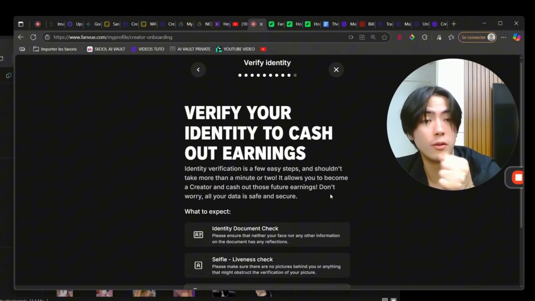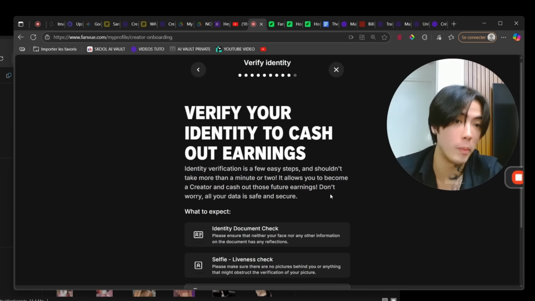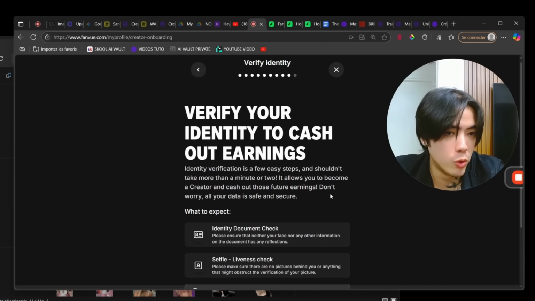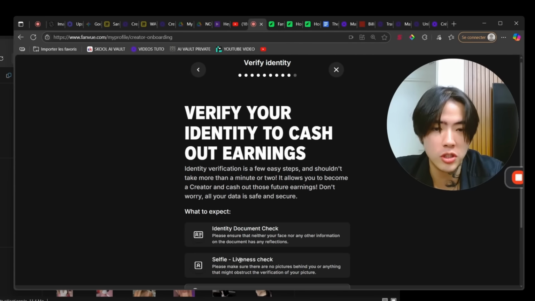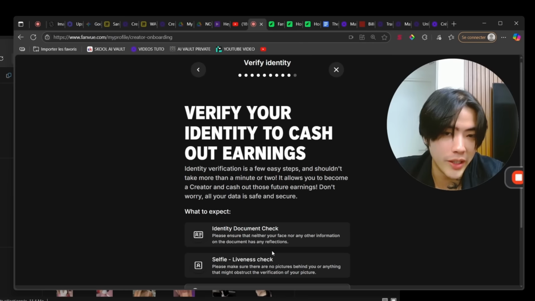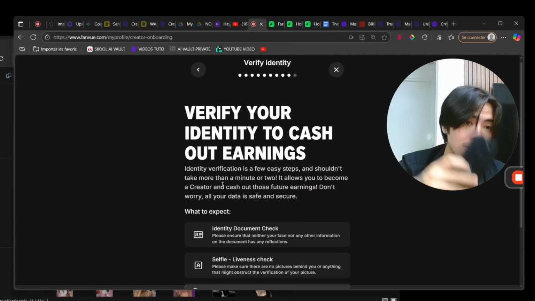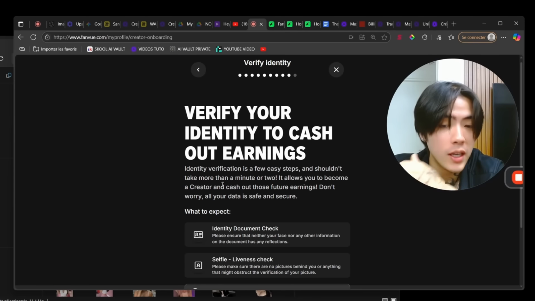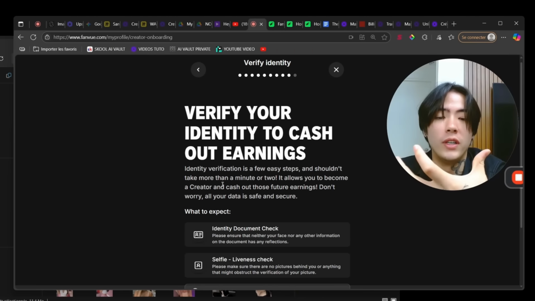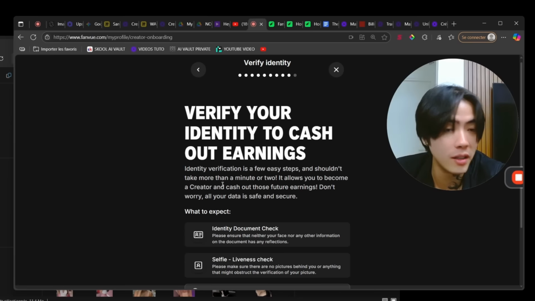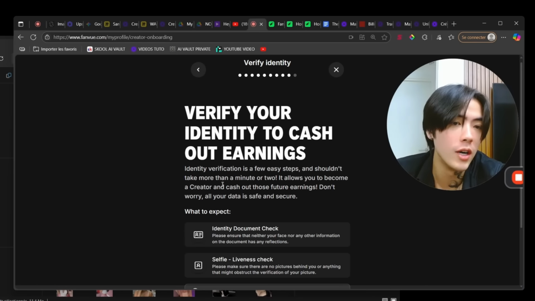And you can take the funds, the money, for yourself into your bank account. No one will be able to see this. This is confidential, right? So just upload your ID right there. And then they will generate a QR code. On your phone, scan it like this. And then you just need to show your face to prove that you're the same person on the identity, okay? And that you're over 18 years old.